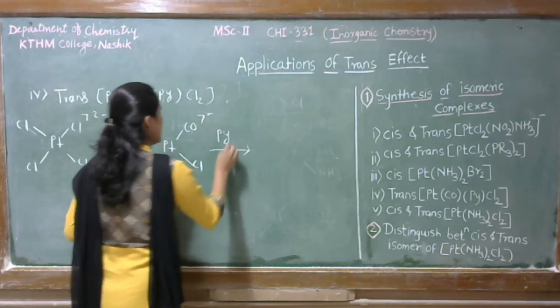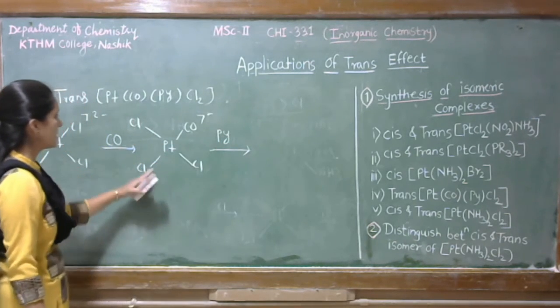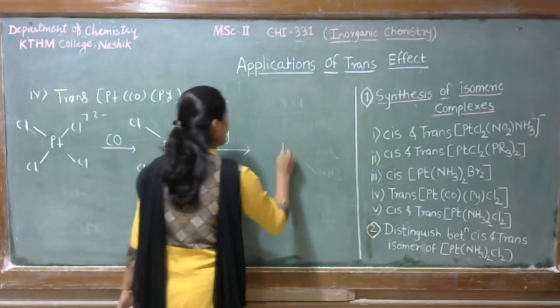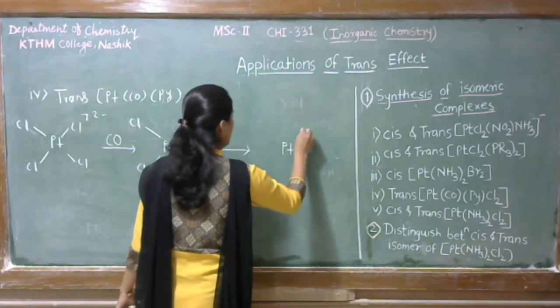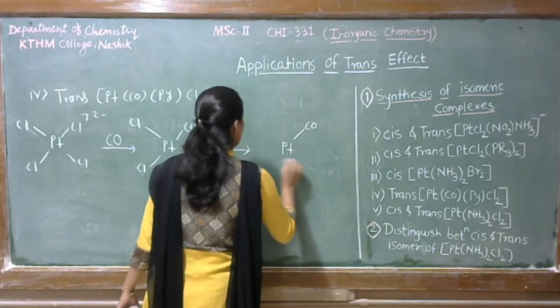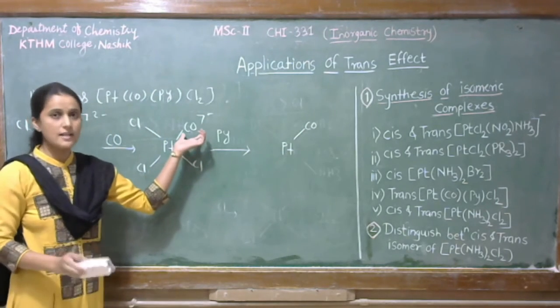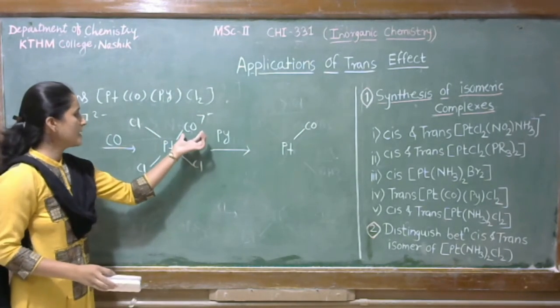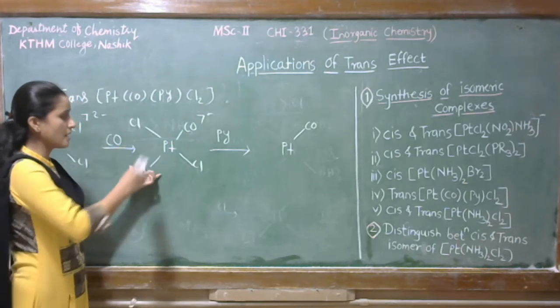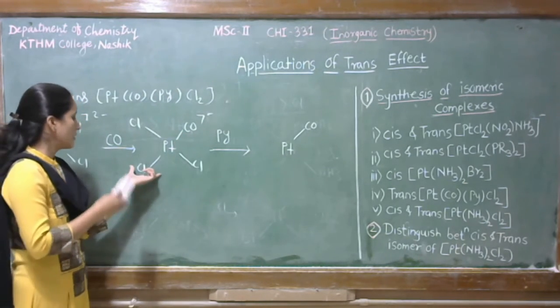When again we treat 1 mole of pyridine with this complex, we get PtCO. Now see, here is carbonyl which has the highest trans-directing effect. So obviously it is able to replace its opposite ligand, that is chlorine.